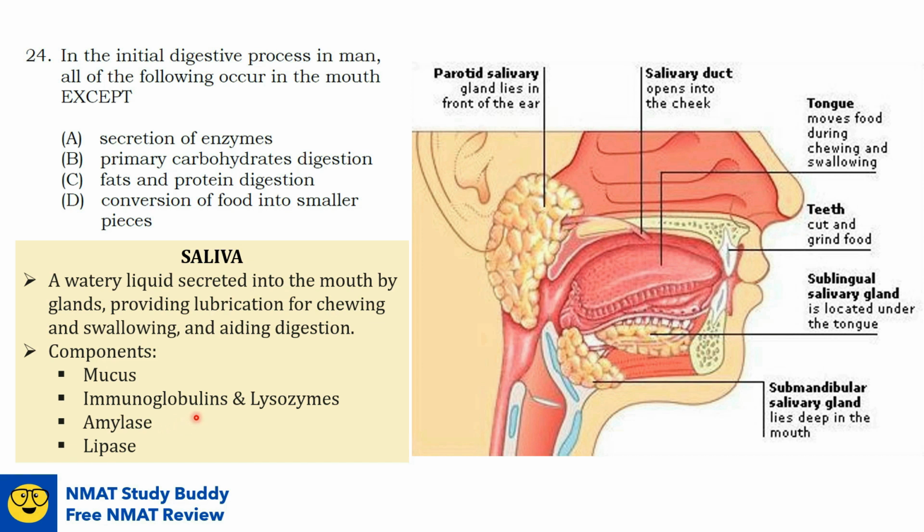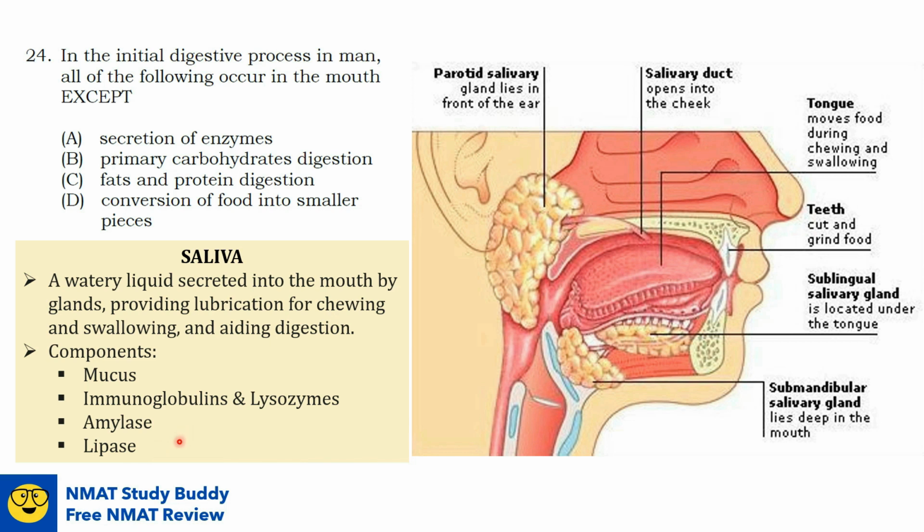Amylase is an enzyme that begins the process of carbohydrate digestion in the mouth, converting the starch, a complicated carbohydrate, into a disaccharide called maltose. The tongue produces lipase, which is another enzyme that begins fat digestion in the mouth.